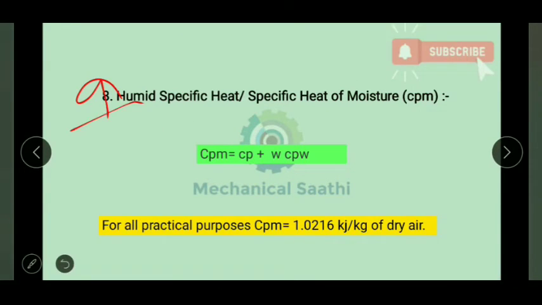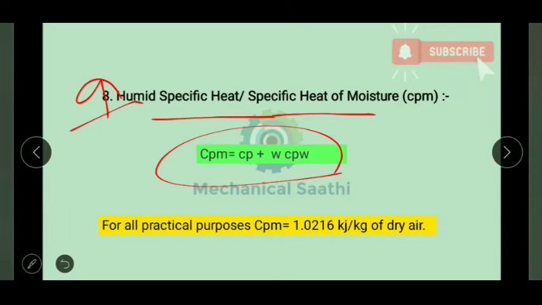Then moving towards the next property, the 9th property: humid specific heat, or specific heat of moisture. It is equal to Cp plus the humidity ratio into CPW.